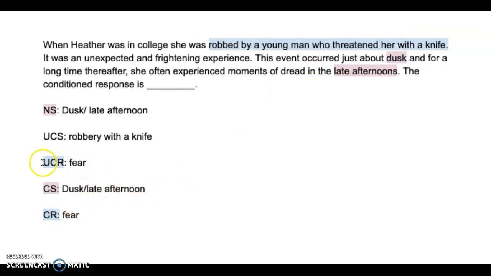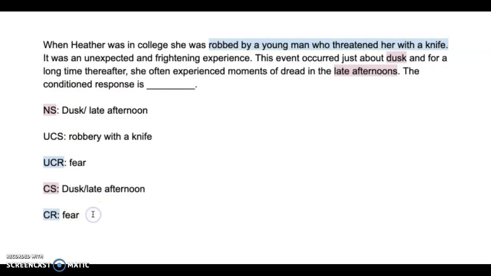Now, the only thing that changes between these two things is where the fear is coming from. Okay, so before conditioning, we had a robbery with a knife and fear. Okay, that obviously causes fear. Now, our unconditioned stimulus and our neutral stimulus have been paired together. All right, so these two things are paired. It was a robbery at dusk. So they're paired. Now, because they're paired, it becomes a learned, so conditioned, response to be fearful of that late afternoon.